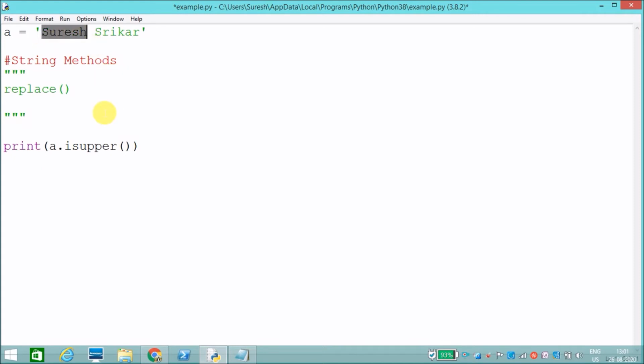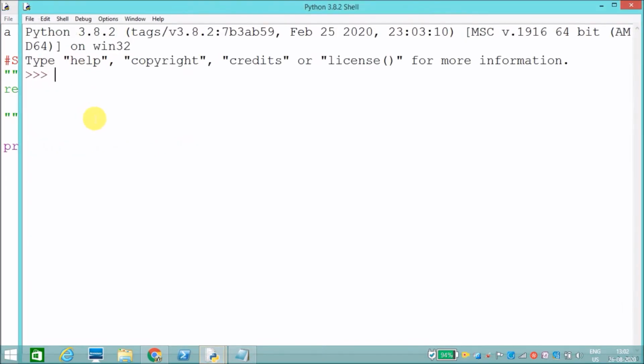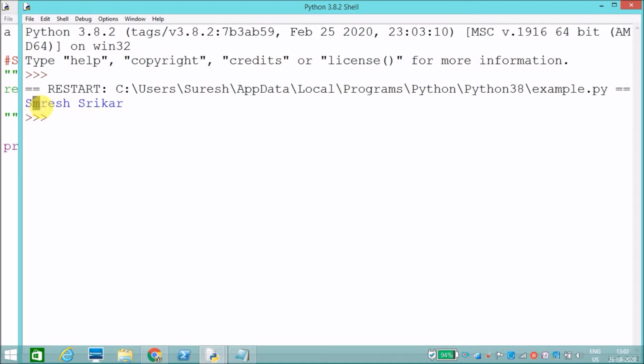And the most important thing I forgot to tell: in Python there is no character data type, like char. Even a single character is considered a string only. We will see how replace works. a.replace, for the character you need to replace, I'll say u. I need to replace u with m. We will see what the resultant value will be. See, u is replaced with m.